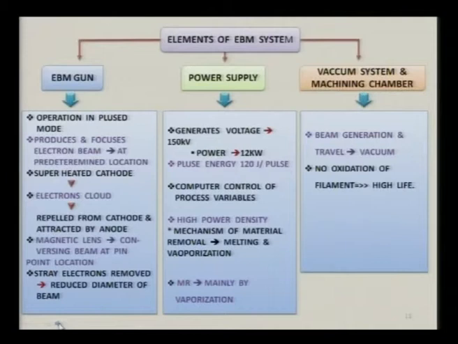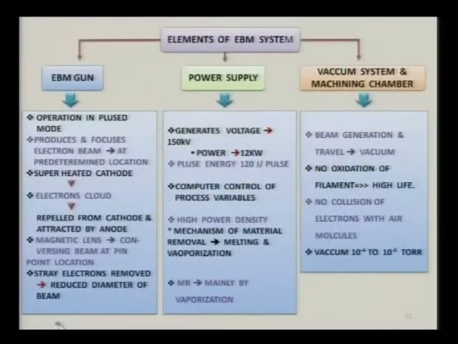No oxidation of the filament takes place because it is a vacuum, so there is no oxygen, no air in the beam generation chamber or machining chamber, hence the filament has a high life. There is no collision of electrons with air molecules because the vacuum value is very high. It may be 10 raised to power minus 4 to 10 raised to power minus 5 torr. So these are some of the main elements of the EBM system.